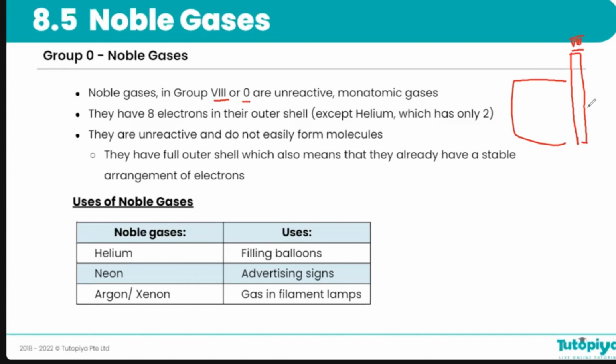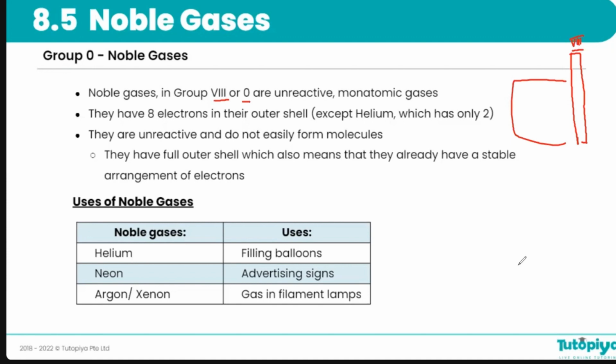Because it's the very last group, what can you say about the number of electrons in the last energy level of the elements in this group? The number of electrons is 8, or you could say the last energy level of all the elements in this group are completely full.